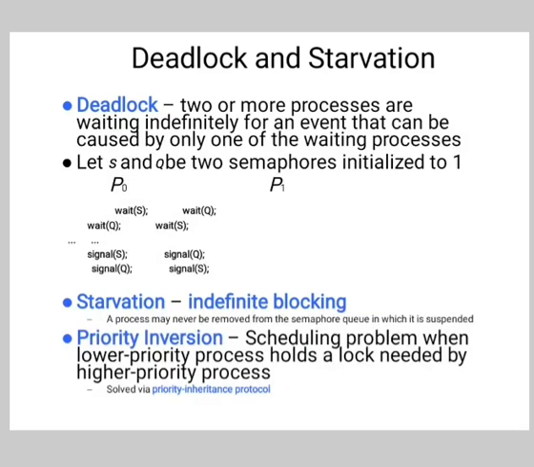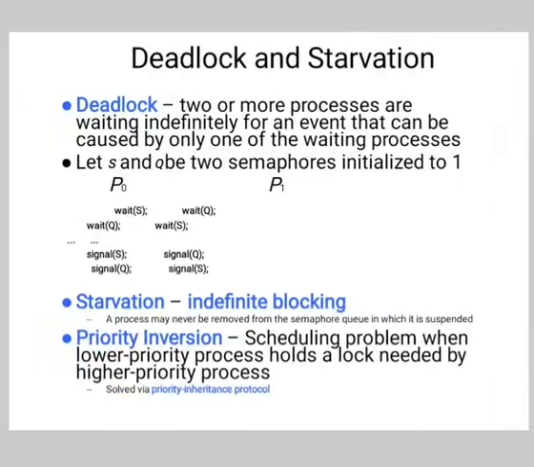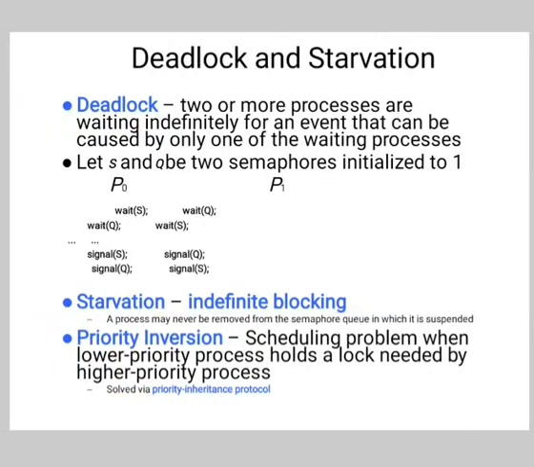So, there are basically four conditions for the deadlock. The four conditions must hold for a deadlock to be possible. The first condition is the mutual exclusion condition. Here, each resource is either free or assigned to exactly one process. Second, the hold and wait condition. Here, a process may hold allocated resources while waiting for the allocation of other resources.